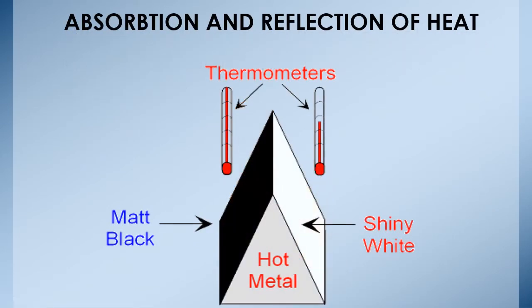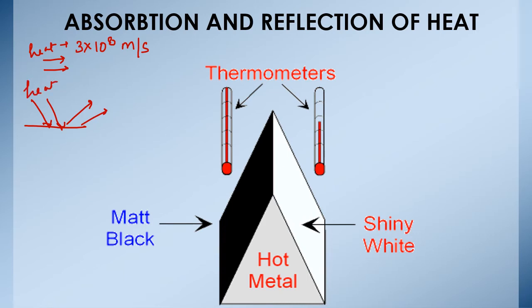Just like light, heat also travels in a straight line with the speed of 3 × 10^8 meters per second in vacuum or air. When these radiations fall on any surface, some are absorbed while the rest are reflected. The substance which absorbs more radiation gets warmer in comparison to the substance which absorbs less radiation.